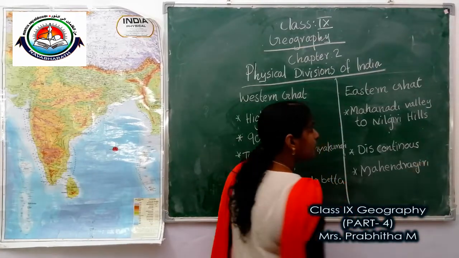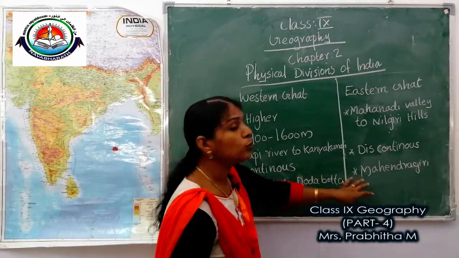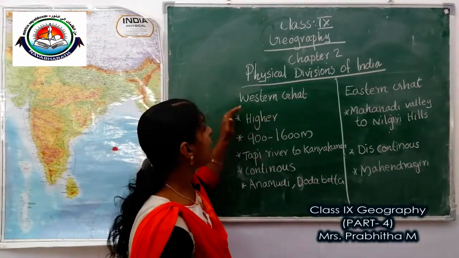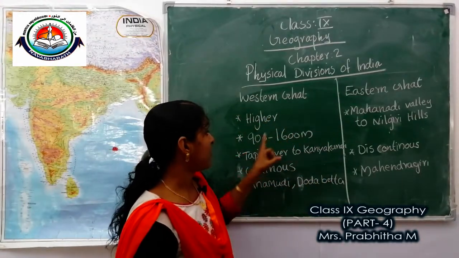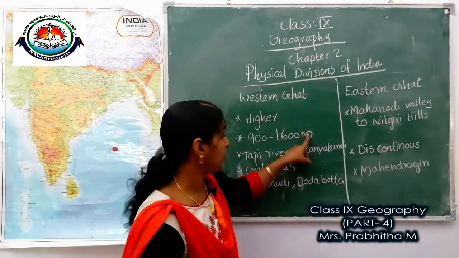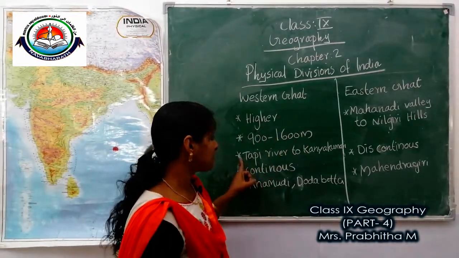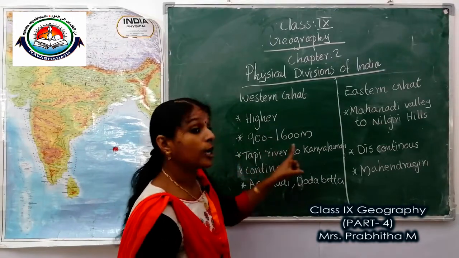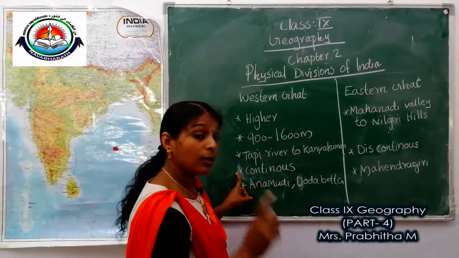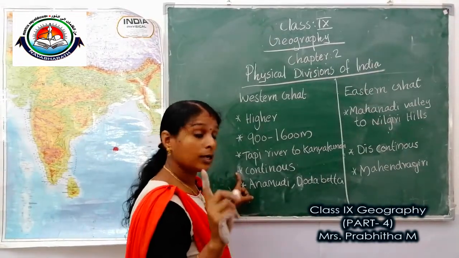So these are the peaks situated in these two hills. Okay, so Western Ghats is higher than Eastern Ghats, and its average elevation is 900 to 1600 meters. It stretches from Tapi river to Kanyakumari, and it is continuous hills that can only be crossed through passes.